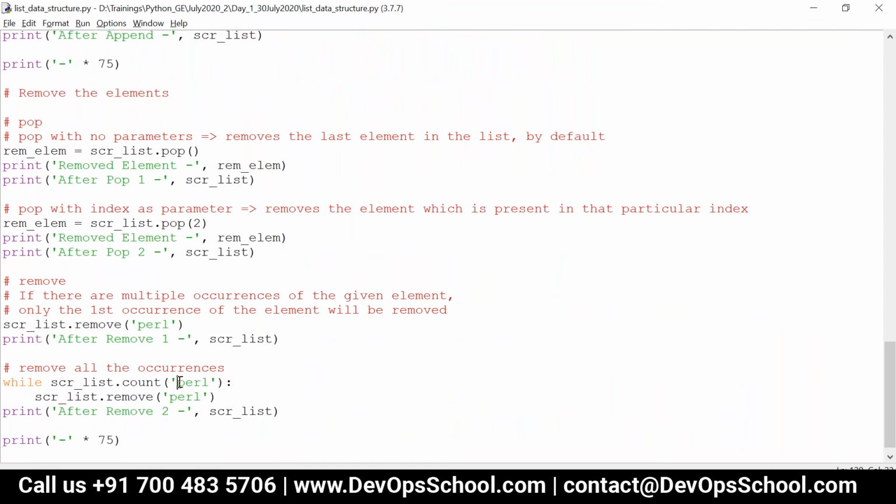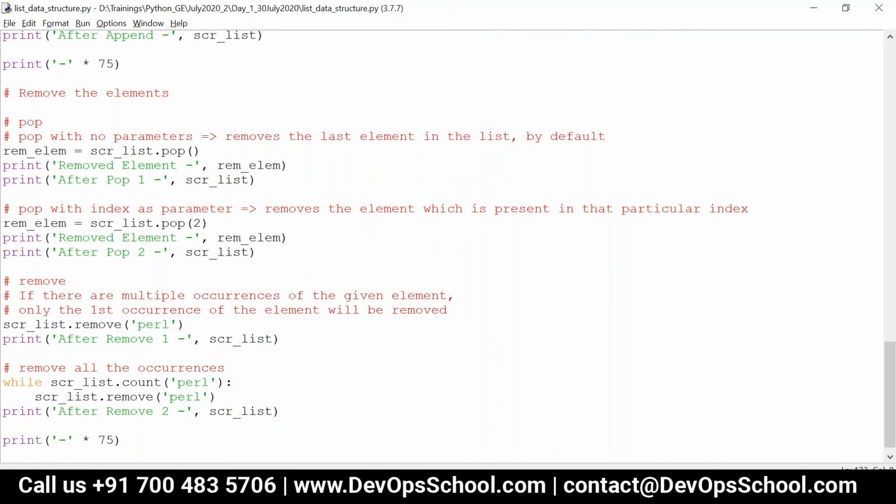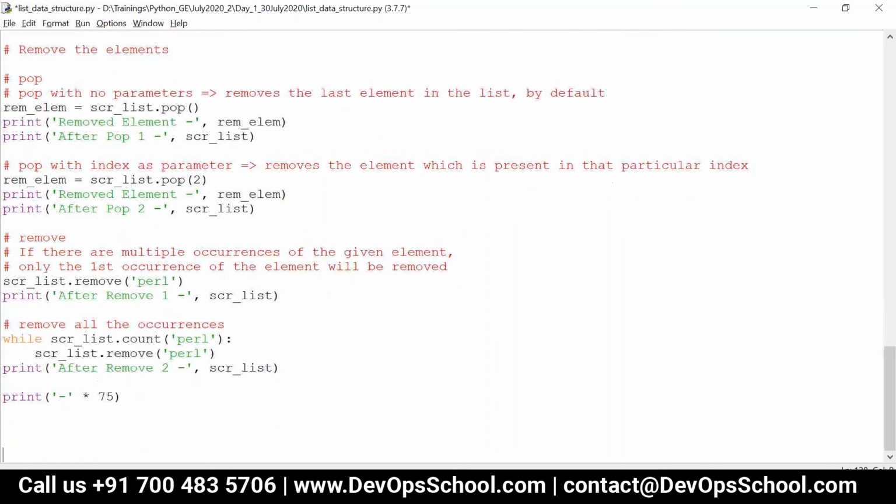For example, if I want to remove multiple elements at a time, that is, I want to remove these 3 indexes, index 1, index 2, index 3, in that case I have to use the del function. There is a function called del. So I can say del scr_list[1:4].